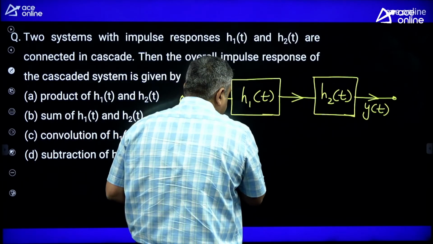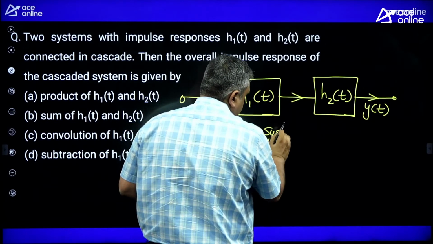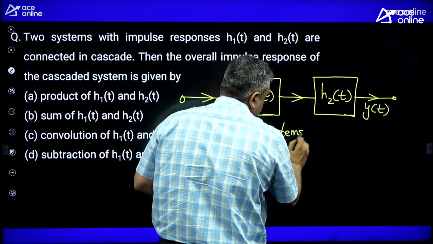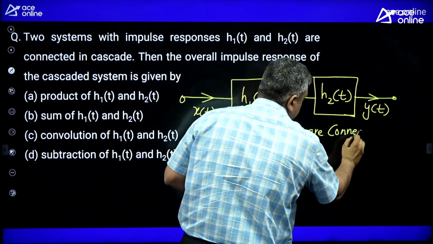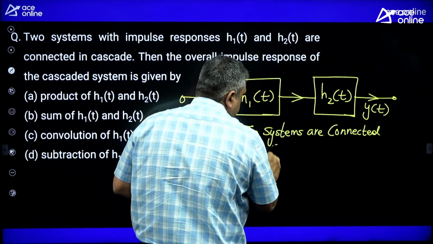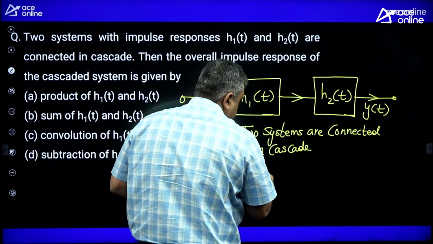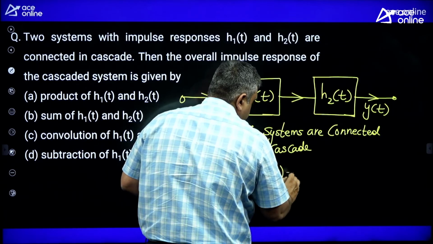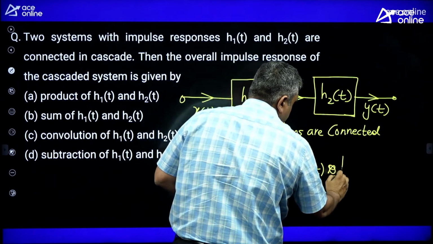So when you have two systems connected in cascade, the overall impulse response will be H of t, which will always be the convolution of H1 of t with H2 of t.